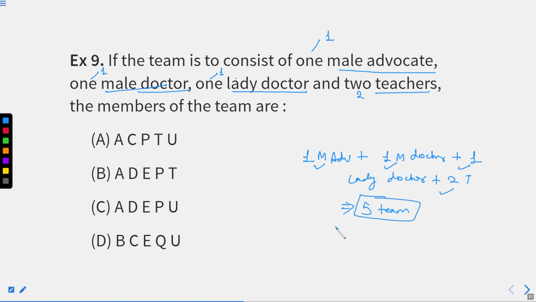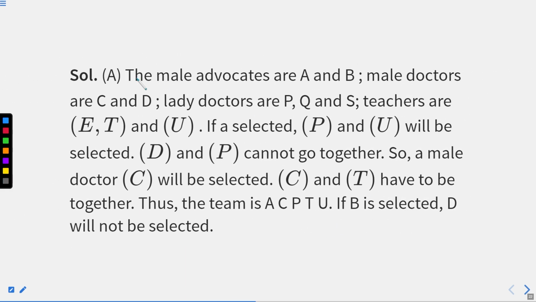Now I will follow the instructions. Here, the male advocates are A and B. We know that. But we need only 1. The male doctors are C and D. We need only 1. Lady doctors are P, Q, R, S. We need only 1. The teachers are E, T, U. We need 2 teachers. If we select A as a male advocate, we'll eventually get P and U, because A, P, U should be together.